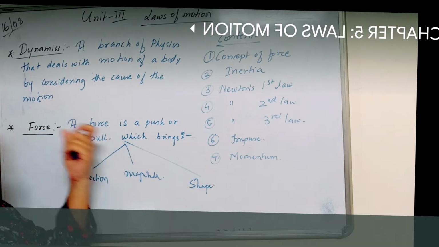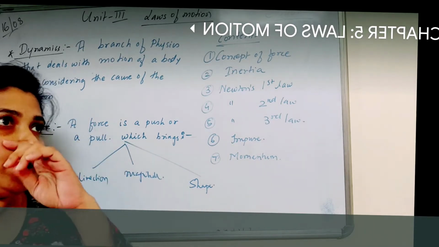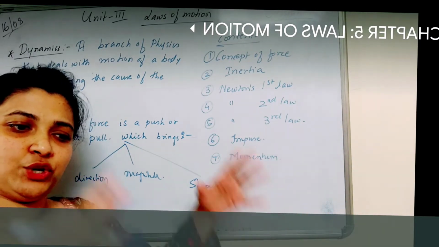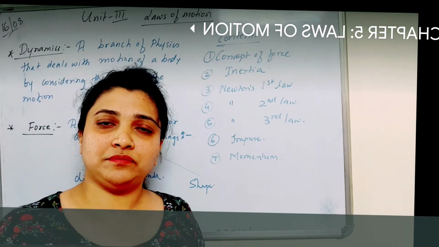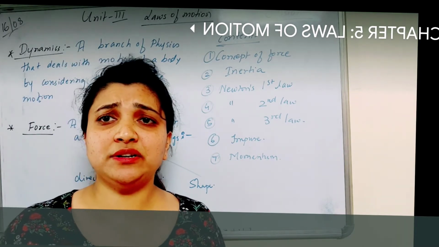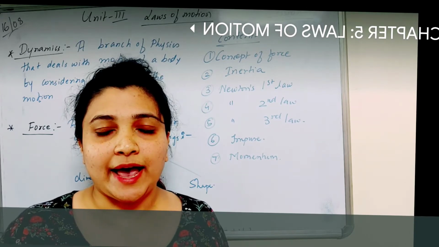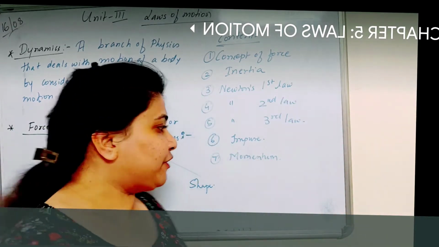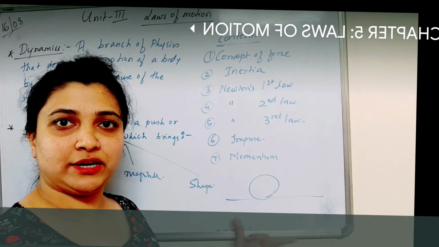So whenever a force is applied on an object, suppose a ball is continuing to be in that state itself, in a state of inertia. What is inertia, children? An object continues to be in that state only. Suppose this is a ball here on a ground.